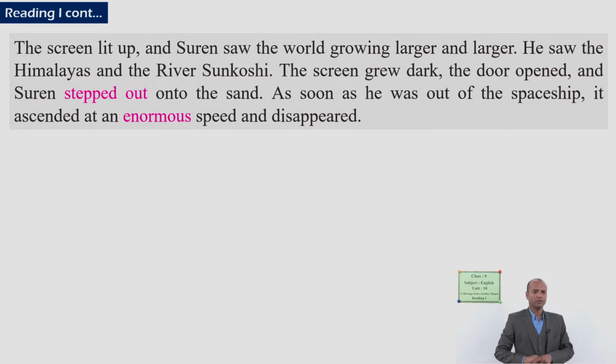So, next paragraph. The screen lit up and Suren saw the world growing larger and larger. He saw the Himalayas and the river Sunkosi. The screen grew dark and the door opened and Suren stepped out onto the sand. As soon as he was out of the spaceship, it ascended at an enormous speed and disappeared. So let's first discuss these two words that are highlighted. The first one is stepped out. When the door of the spaceship opened, Suren stepped out. What does it mean? Yes, very good. He came out, stepped out.